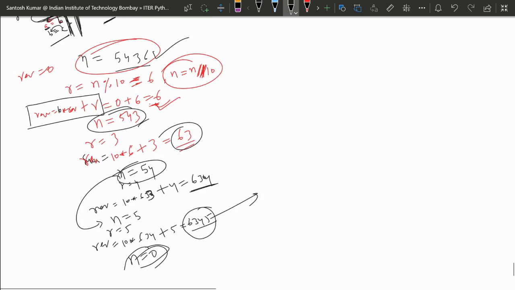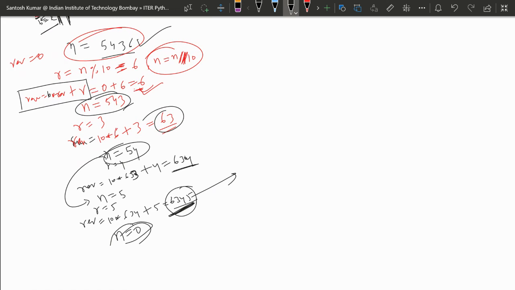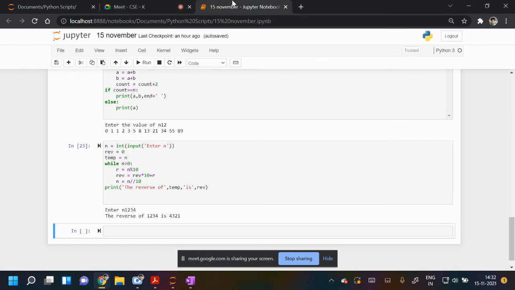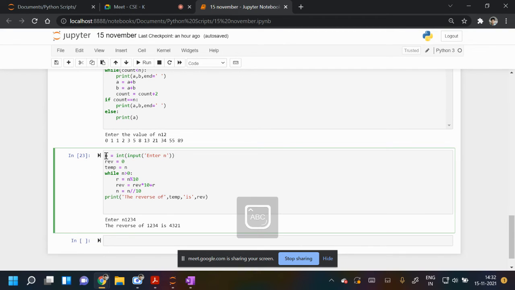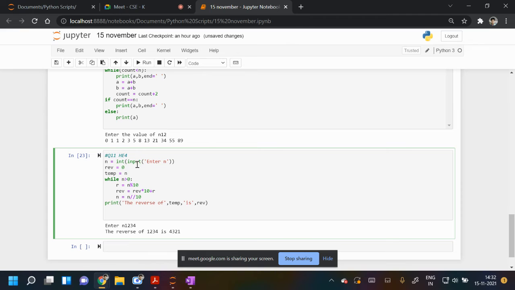So the input was this and the output will be this. Check here. So here is the program. This is question number 11. You are asking for n, reverse is initialized with 0, temp is taken as n.